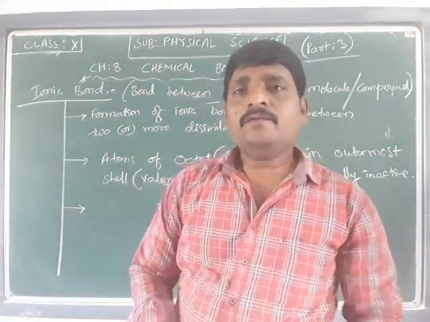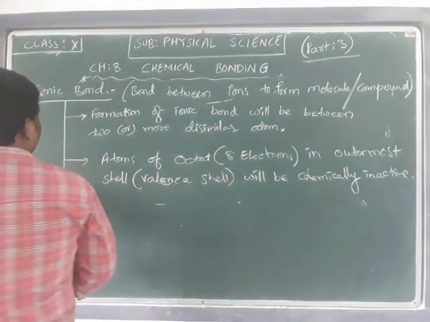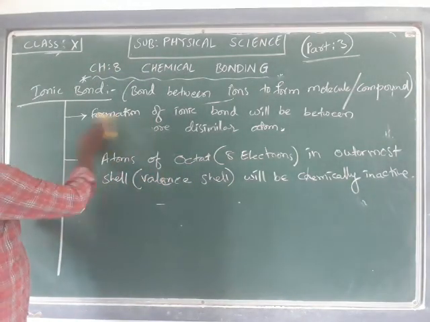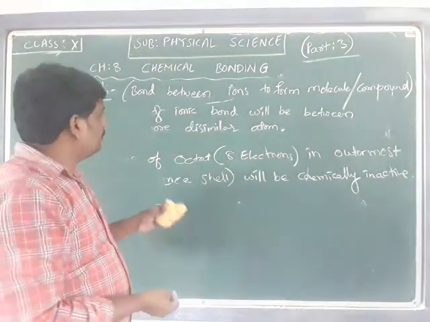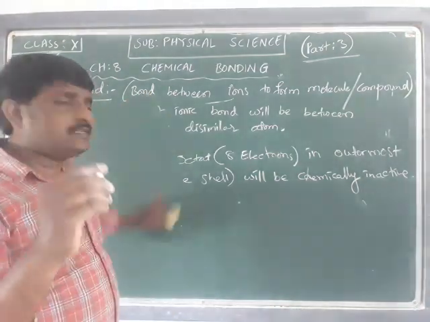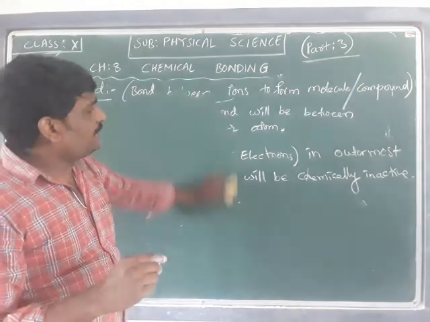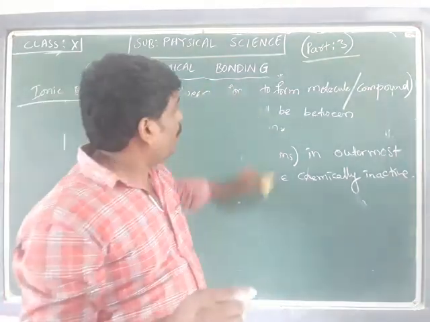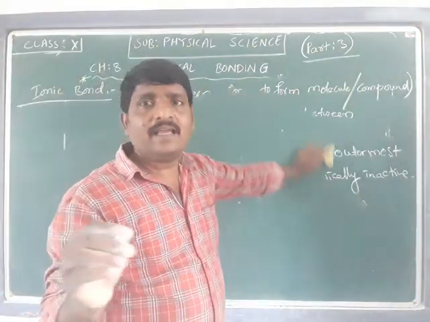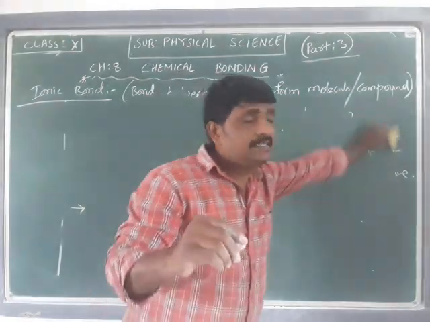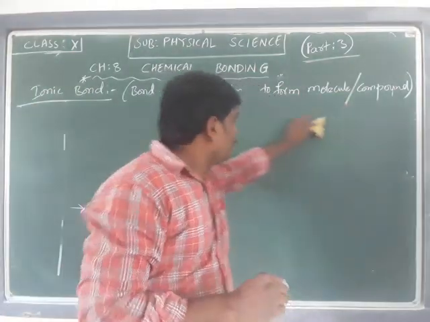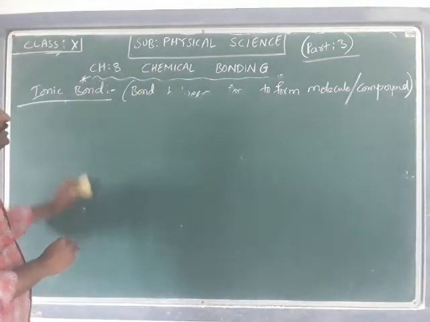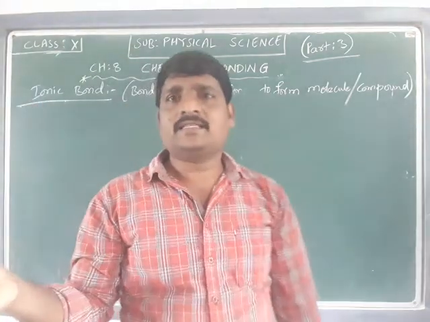Now, the main concept, as the name suggests, is the bond between the ions. The ionic bond itself shows that it is a bond between ions, so it is called an ionic bond.